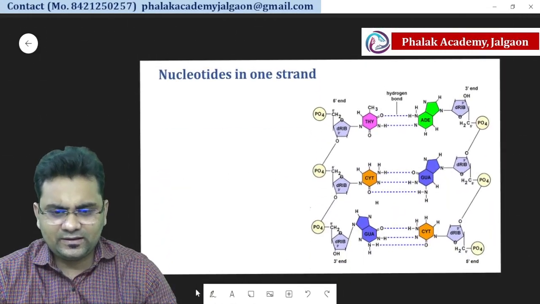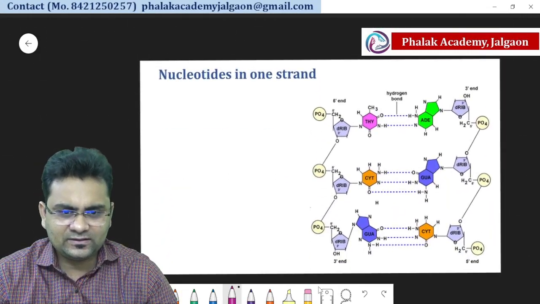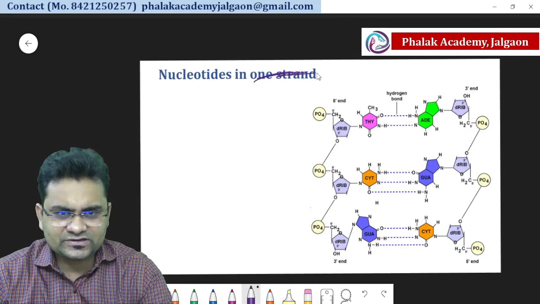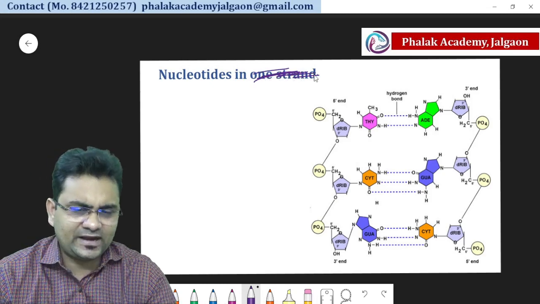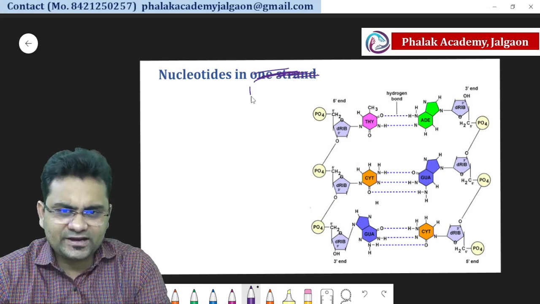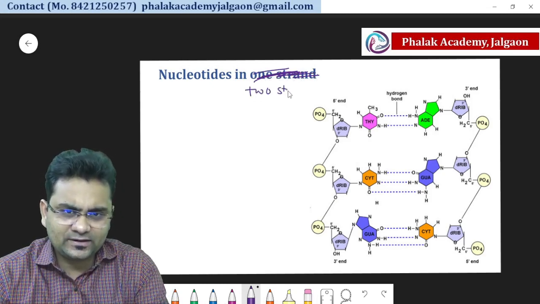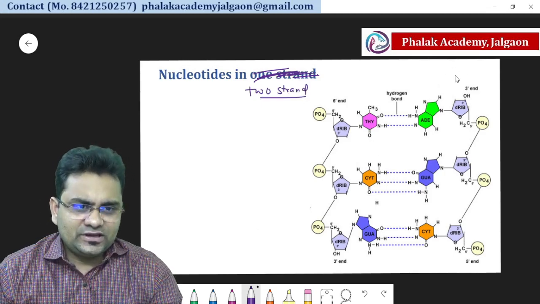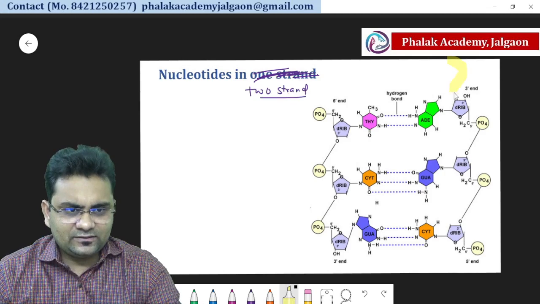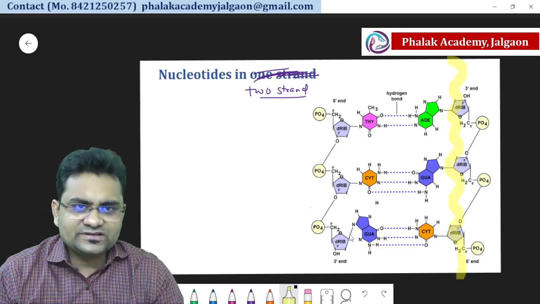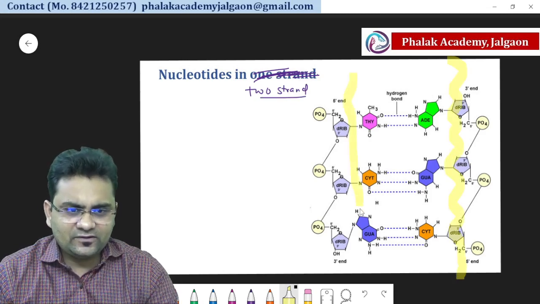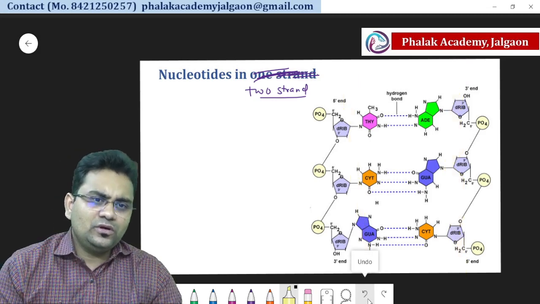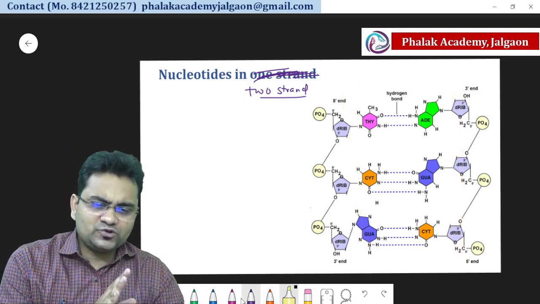And then you can see here, it is not in one strand, you can see here two strands, nucleotides in two strands of DNA. So this side is one strand of DNA and this side is one strand of DNA. So how do they join to each other?